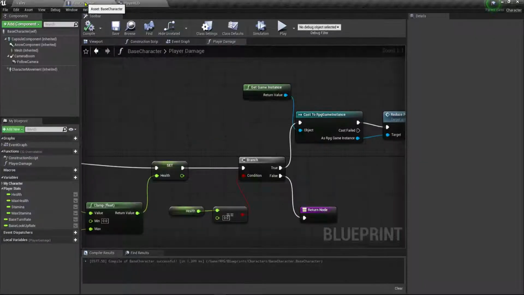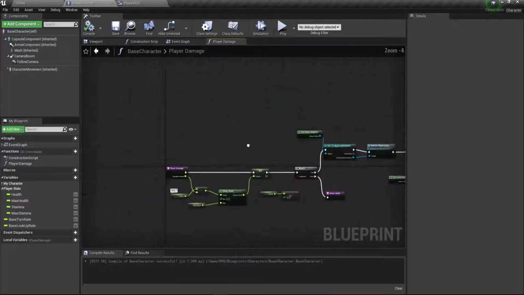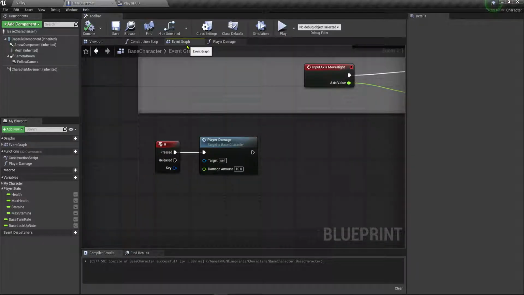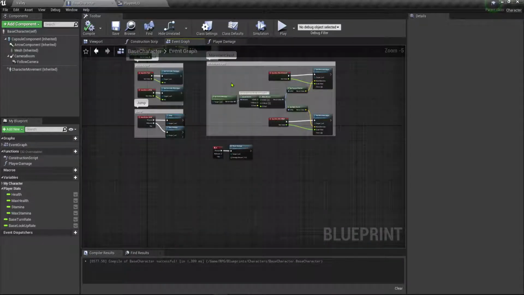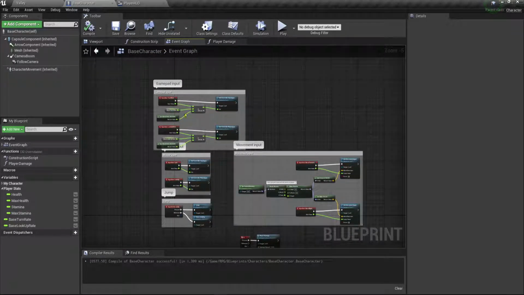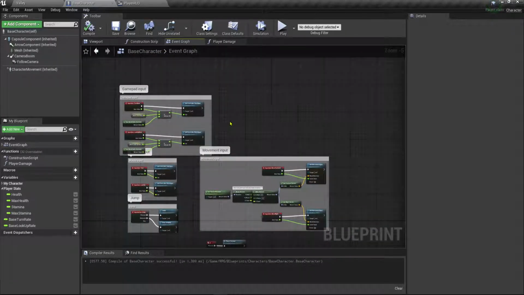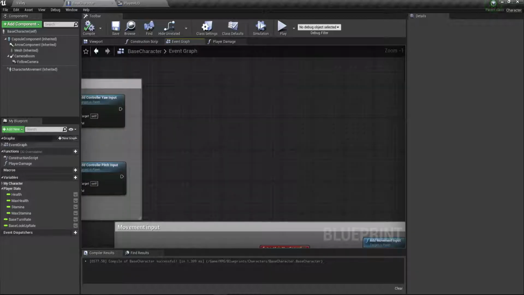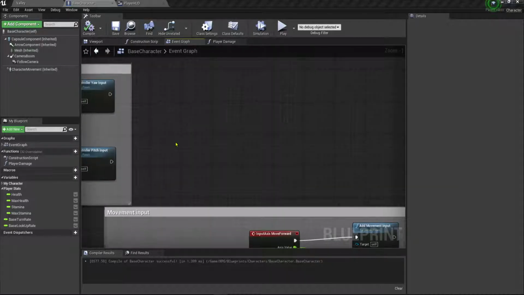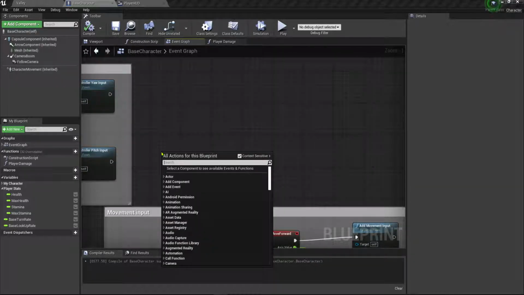So we got to go back over to our base character. And we've got to be able to actually add this to our scene. So we're going to go up here, and our character doesn't have a begin play. So what we're going to do here, we're going to add a begin play node. Okay, and so we'll go ahead and go up here right above our movement input, and we're going to say begin play.